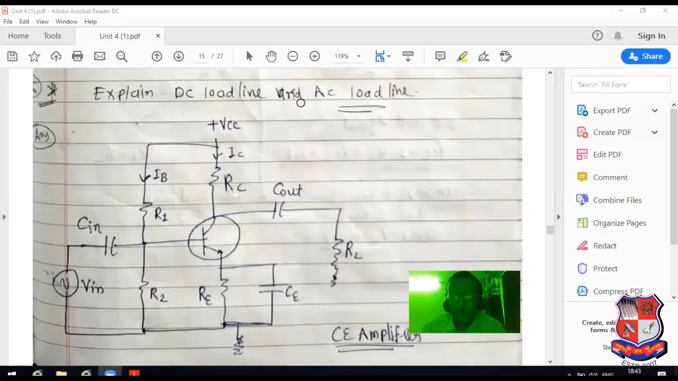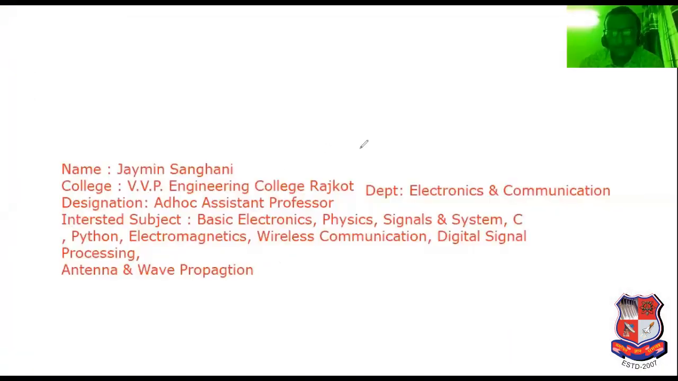And what is the meaning of AC load line? AC load line means it can be applied when an AC signal is applied to the system.